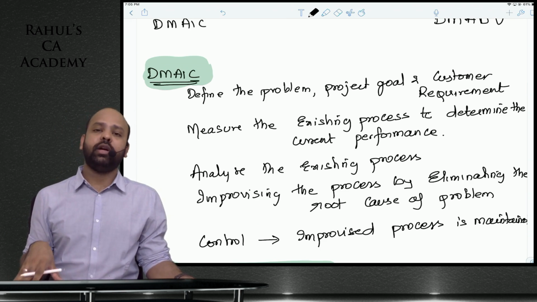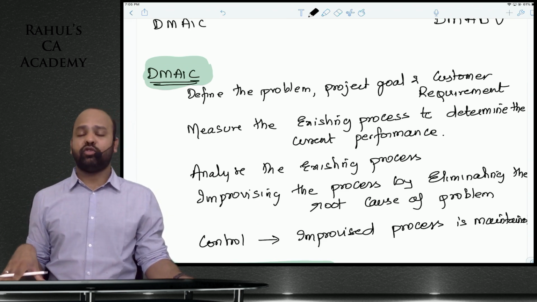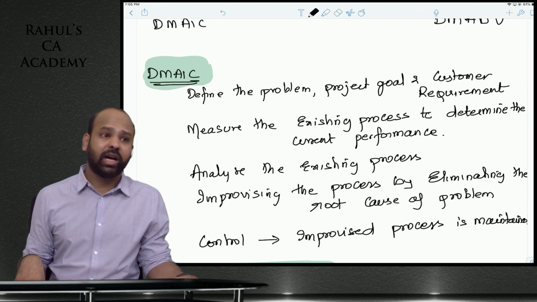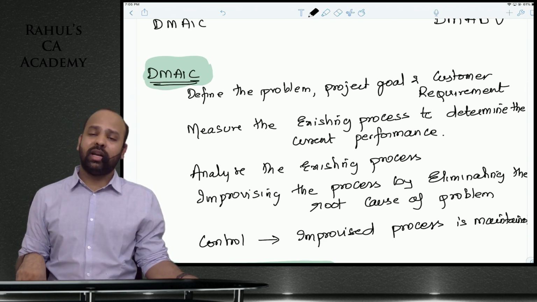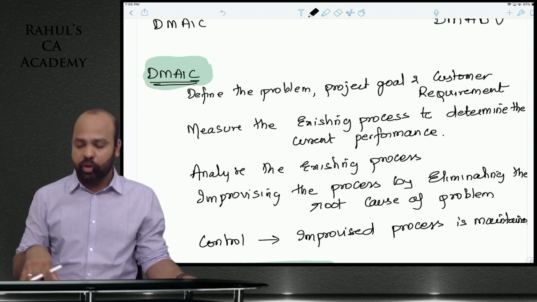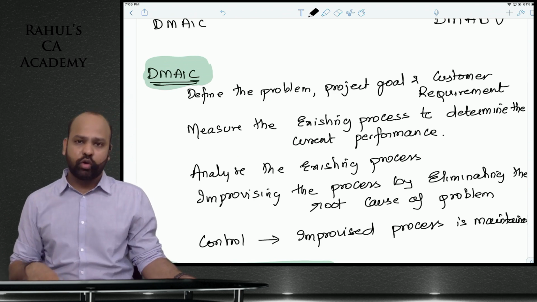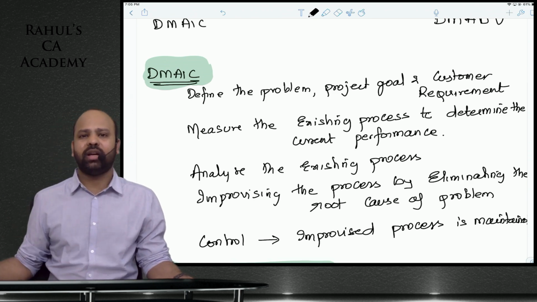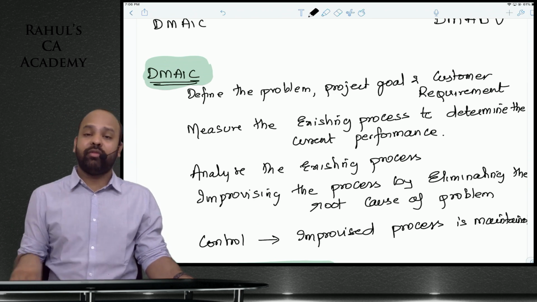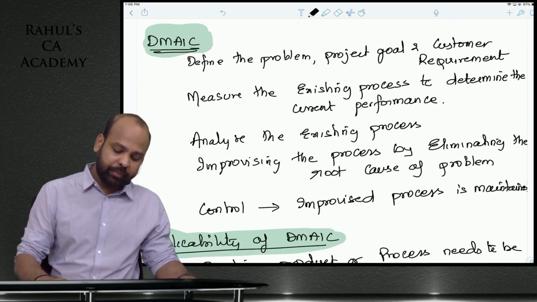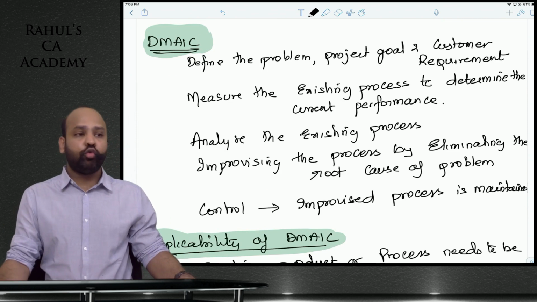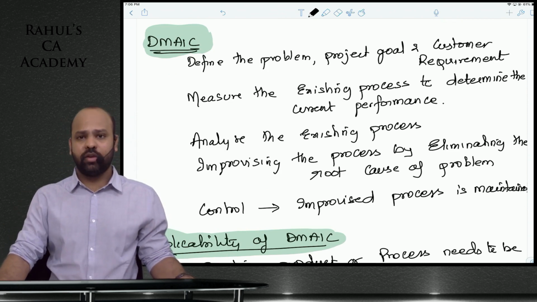Okay, you are facing a problem. What is the current performance? Customers come and tell us that your systems are frequently shutting. Customers tell us that your net banking is frequently shutting. So you will measure the current performance. It is working for only 15 hours a day, or only out of every 10 times it is working efficiently. Analyze the existing process. Know what are the reasons as such, guys, for those defects.